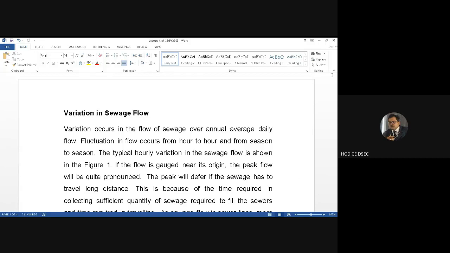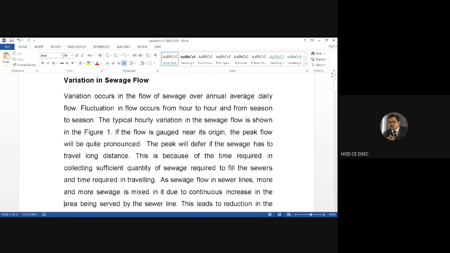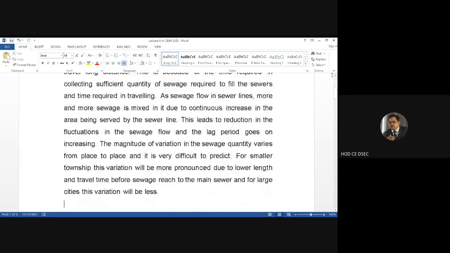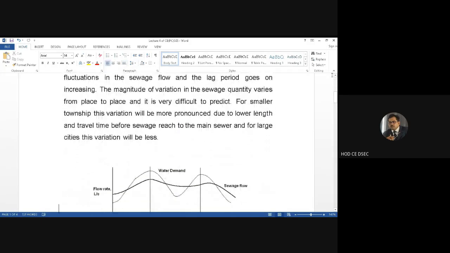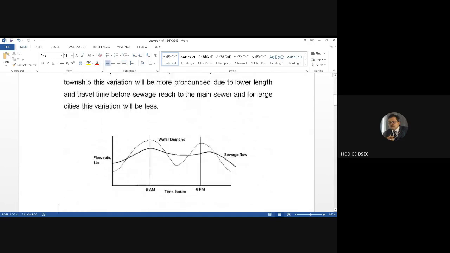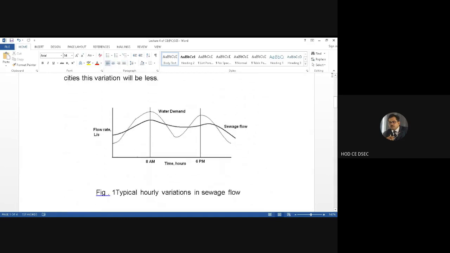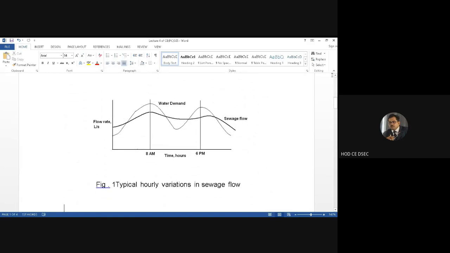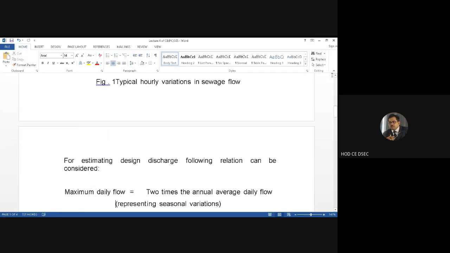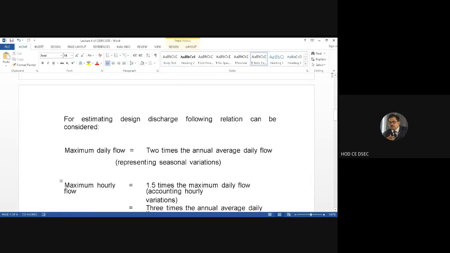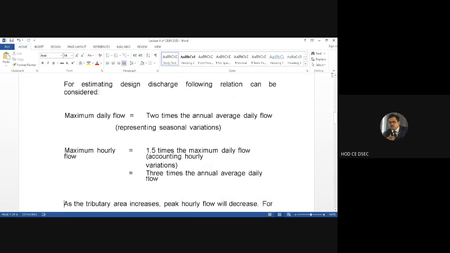And today we have discussed the variations of the sewage flow, which I have shown in graphs: the hourly variation, day-to-day variations, seasonal fluctuations, and daily fluctuations. So there are various impact factors. We have the maximum flow, maximum daily flow, maximum hourly flow.